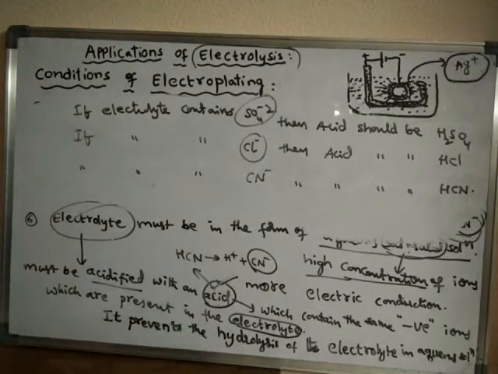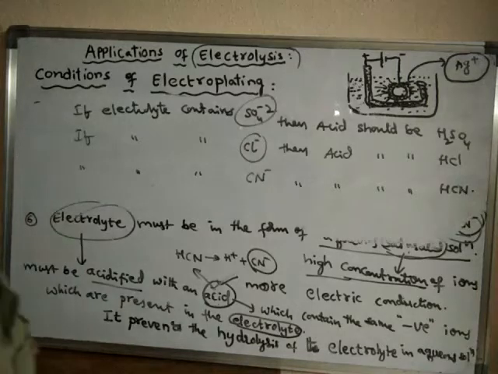If we don't add the acid, what happens? Those silver ions will undergo hydrolysis and convert into silver hydroxide, and that silver hydroxide does not give silver ions back.